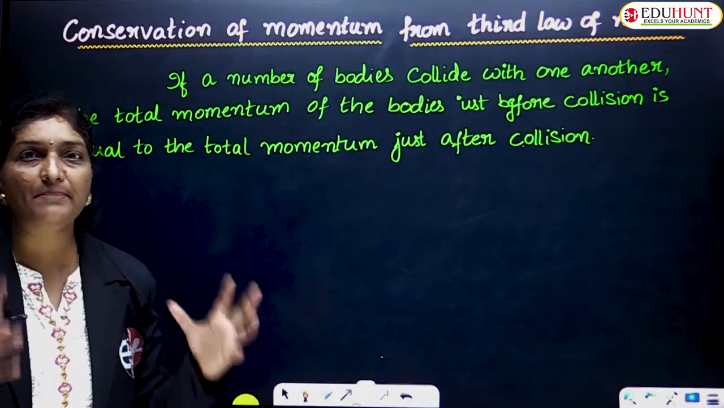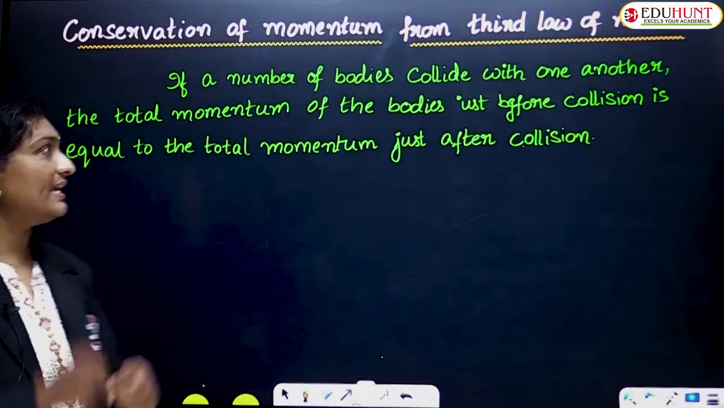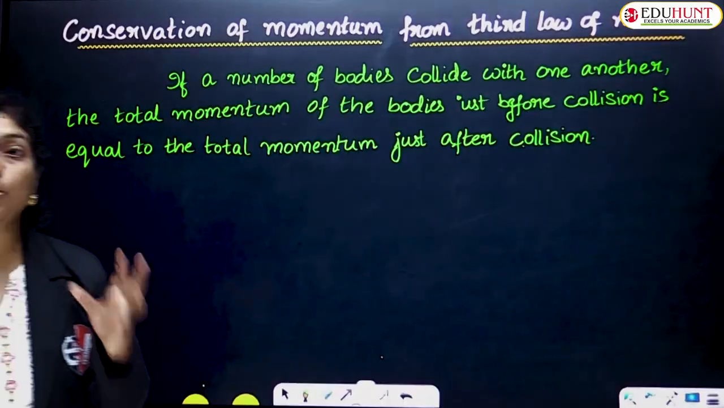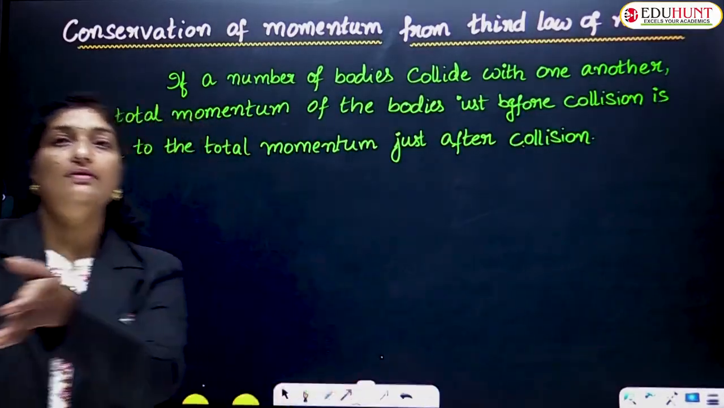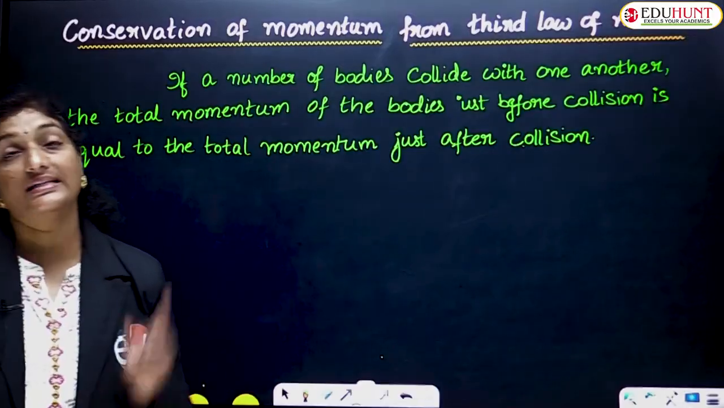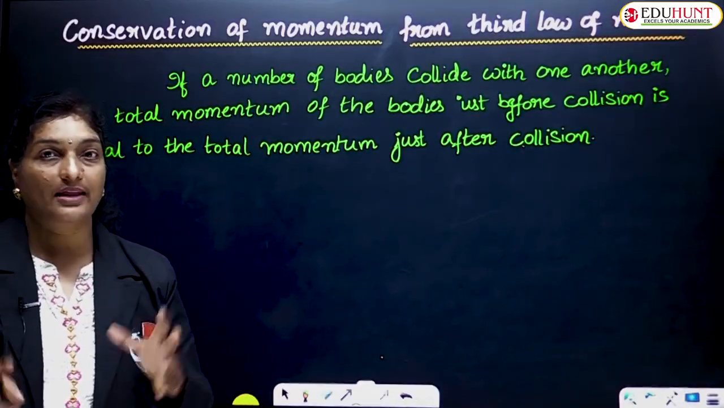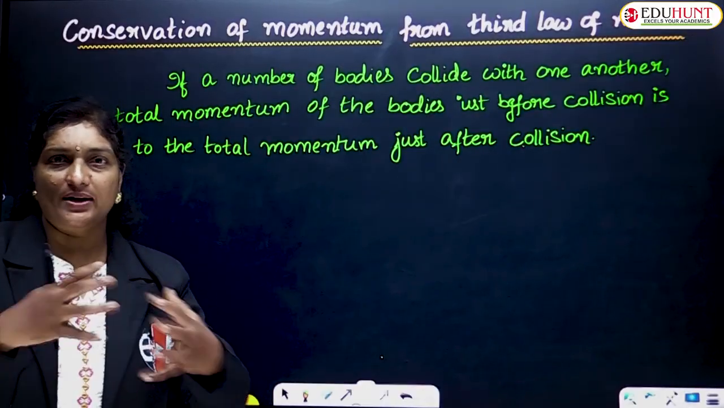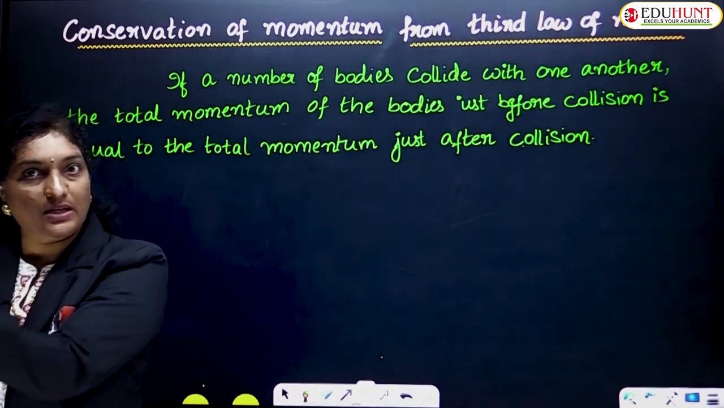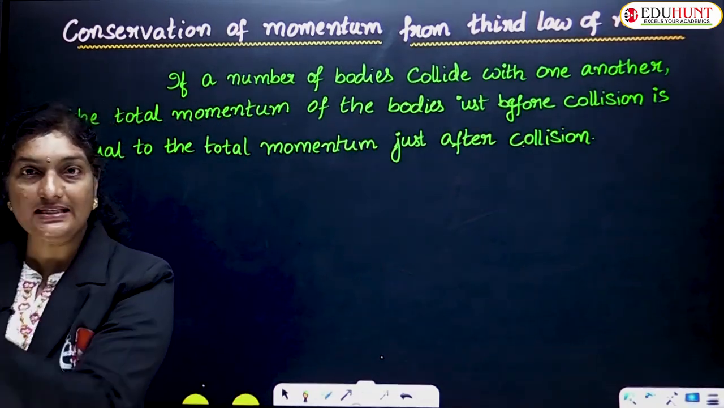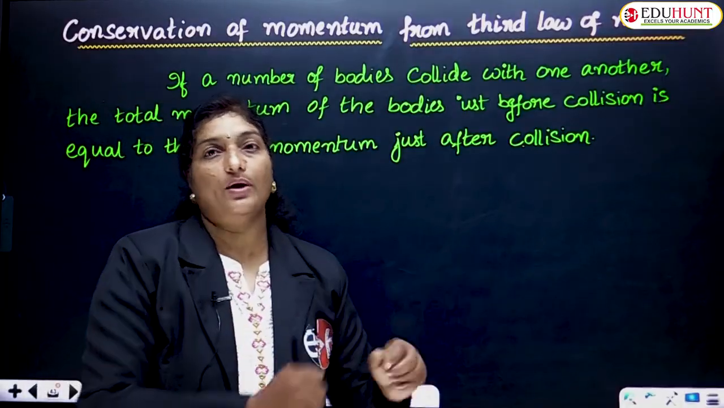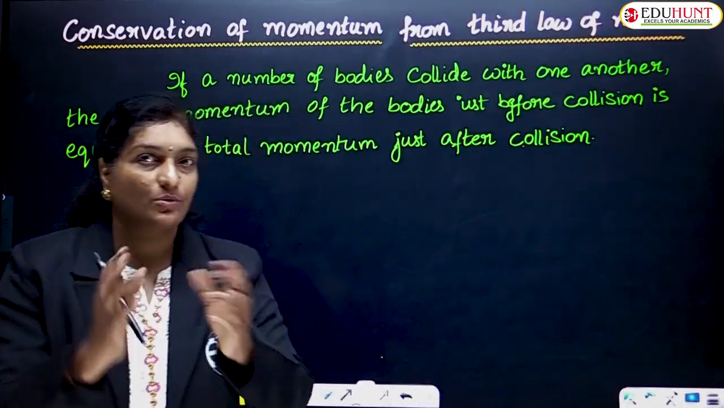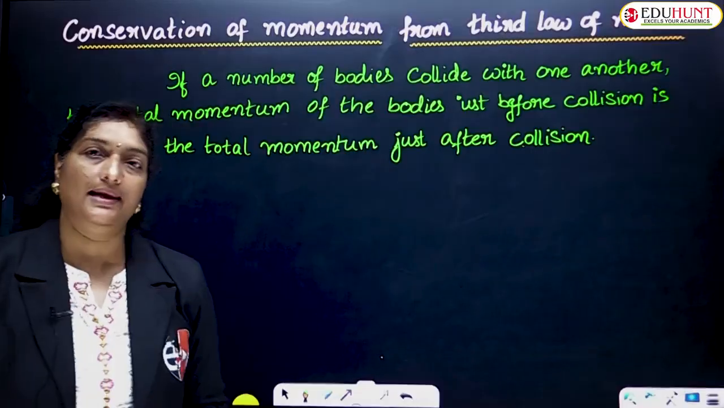Okay, if a number of bodies are colliding with each other, then the total momentum of the bodies before collision is equal to the total momentum of the bodies after collision. That means if a number of bodies are colliding with each other, the total momentum of the bodies before collision is equal to the total momentum of the bodies after collision. Let us try to understand the same with a simple illustration.